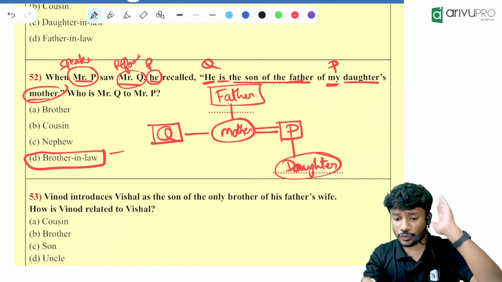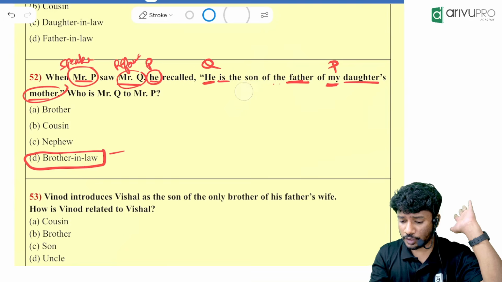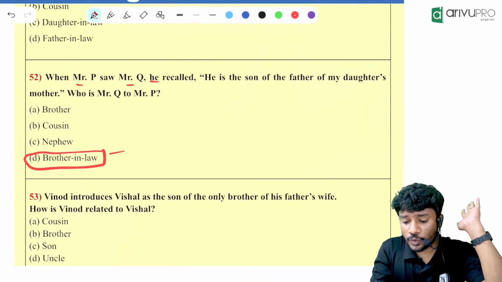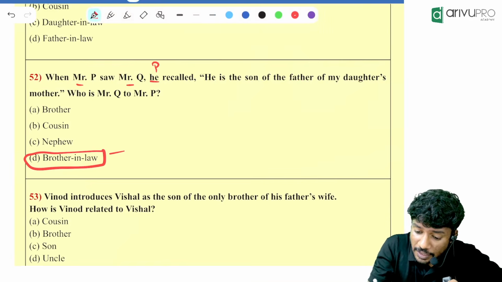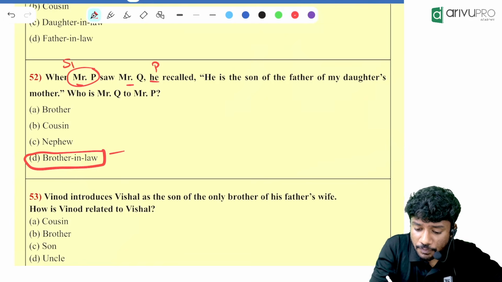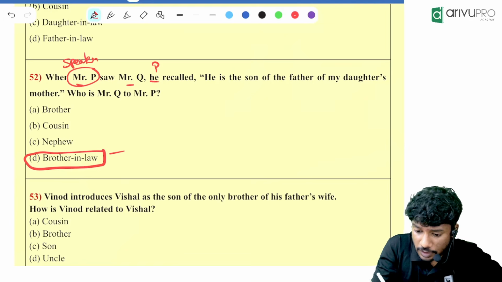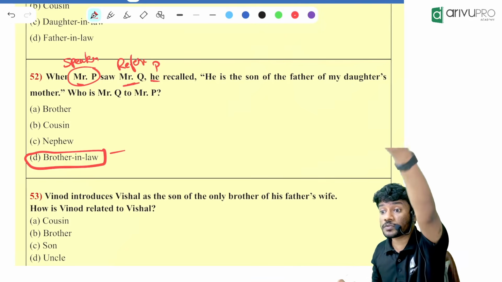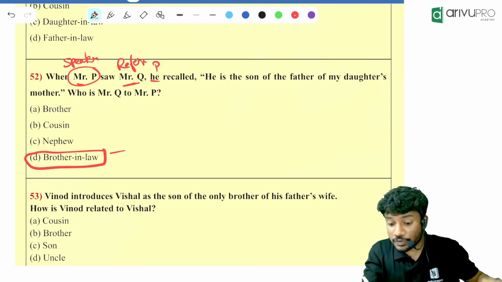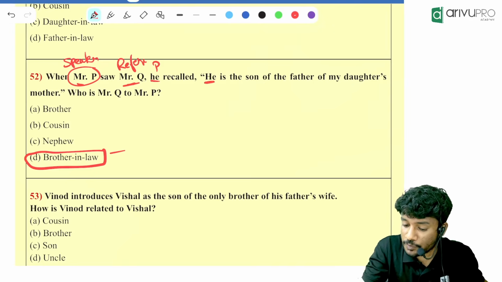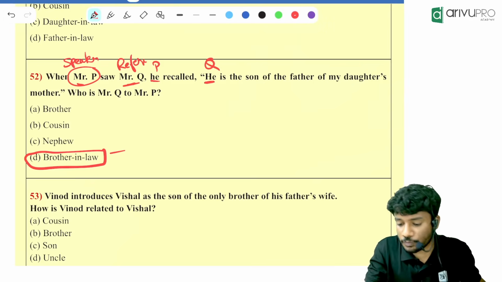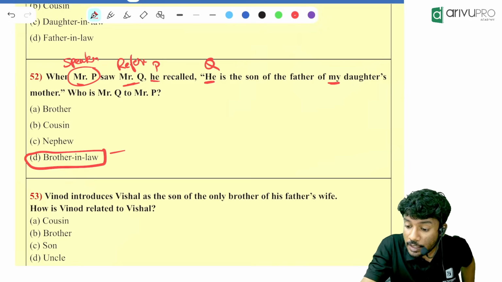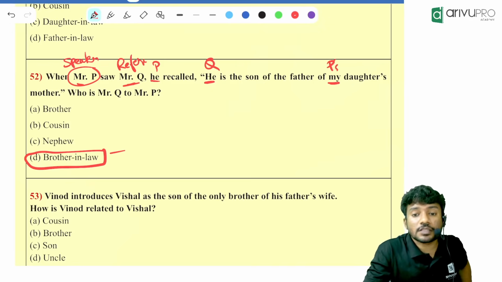I'll read it again for you, in the same manner. Look again. So what is given, people? P saw Mr. Q. He recalled. That means P is recalling, so P is our speaker and Q is our reference person. When I see a person, I am recalling and telling. He means the reference person. Who is the reference person? Q is the son of the father of my. My means what? P's daughter's mother.